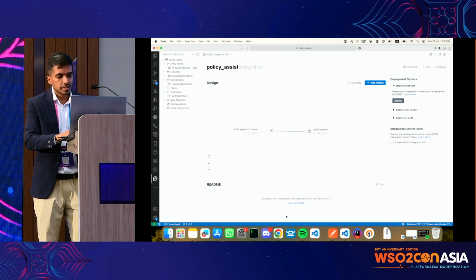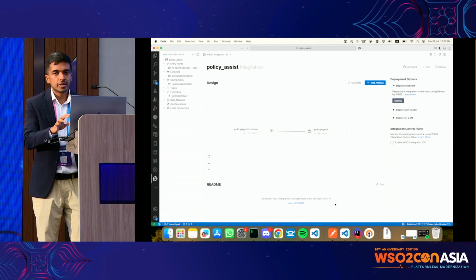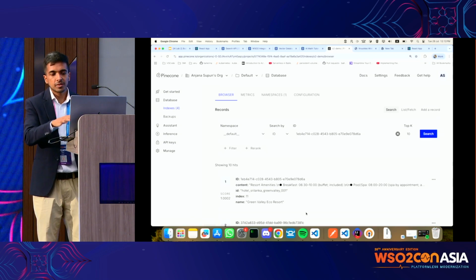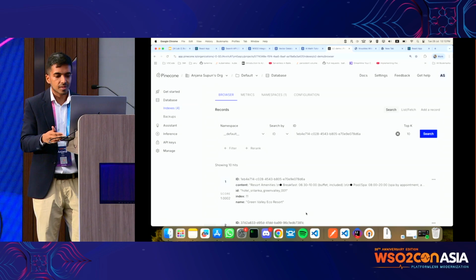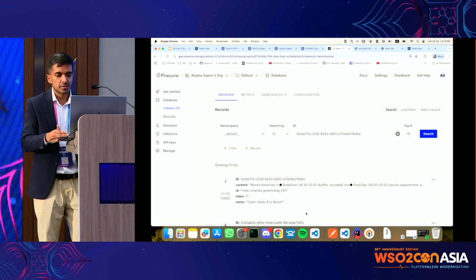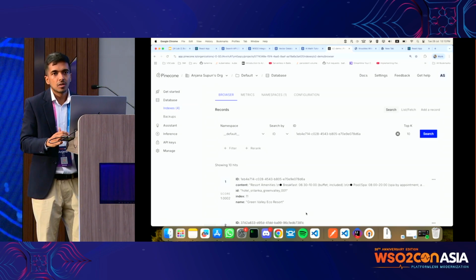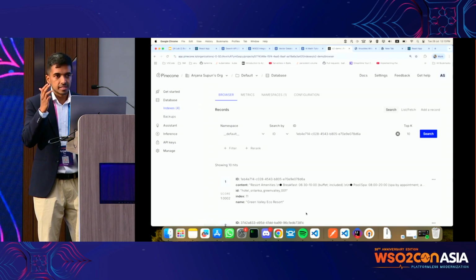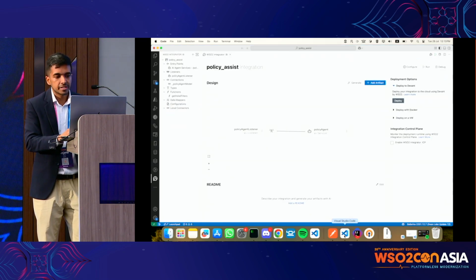So again, what we want to do right now is to retrieve this particular data when a user comes and asks for a policy, right? So if they come in and ask, okay, what's the pet policy of this given hotel? This is the integration that should be triggered, right?